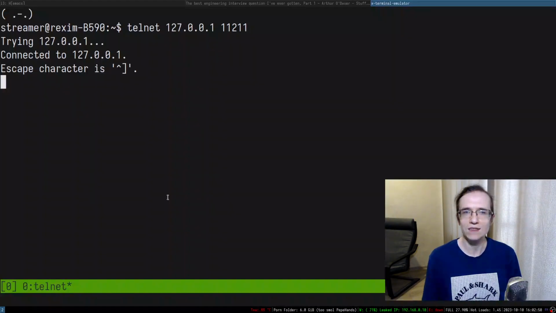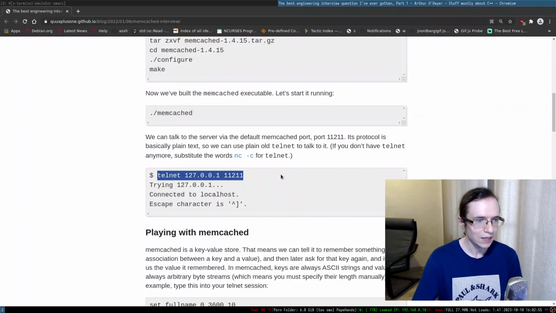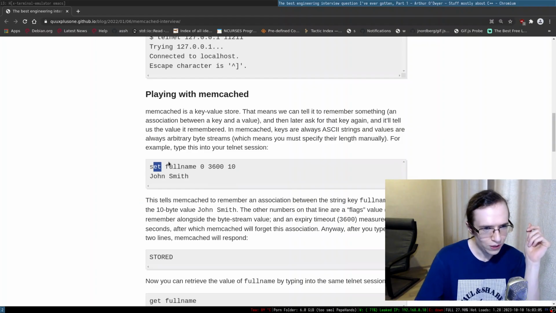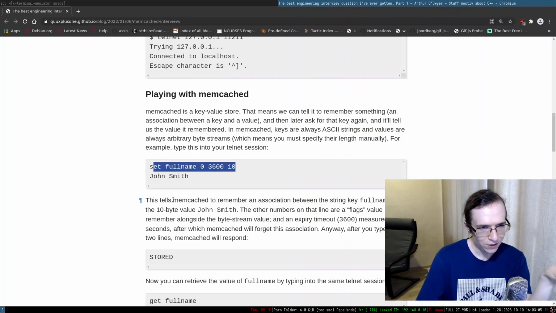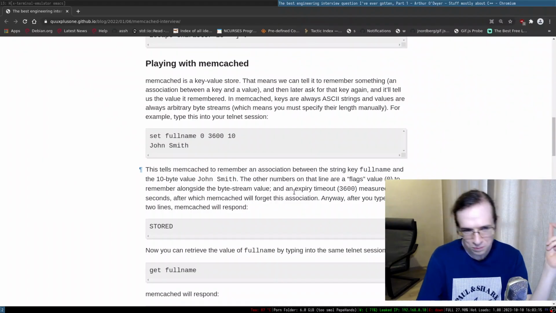It doesn't even log anything, right? If we put this thing side by side, I don't really see any logging. I don't see any movement, right? And one of the things you can do, you can set different values. So set full name 0, 3, something, something. So doing something like this tells memcached to remember an association between the string full name and the 10-byte value John Smith, so the period, right?